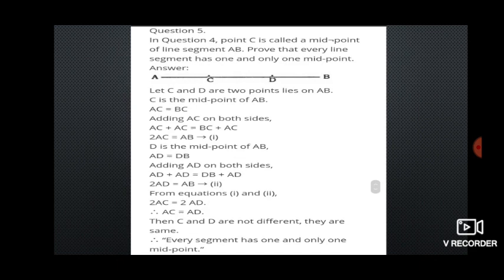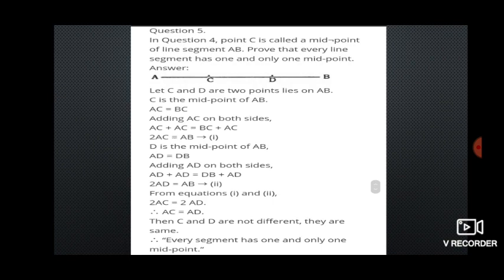Next, in question number 4, point C is called a midpoint of line segment AB. Prove that every line segment has one and only one midpoint. Answer. Now they are saying that C in the last question is a midpoint. Exactly, it will be in the middle. So we have to prove that only one midpoint will be there for any line. How can we prove it? I will take two midpoints, then I will prove myself that it's wrong.